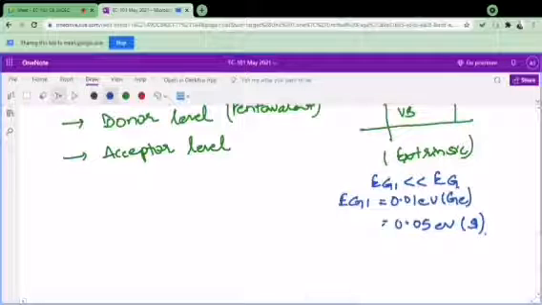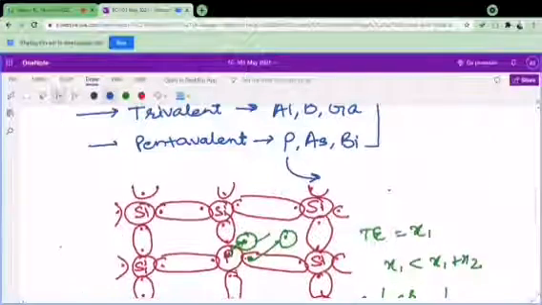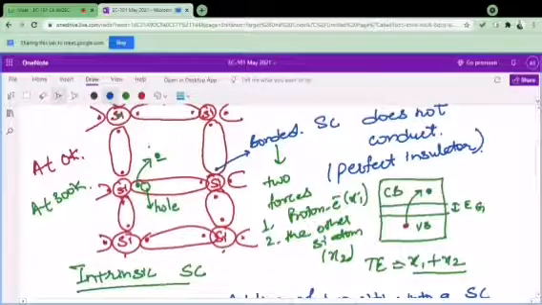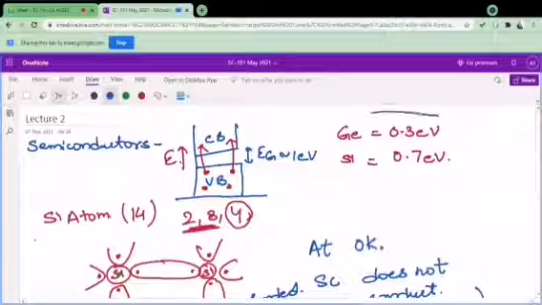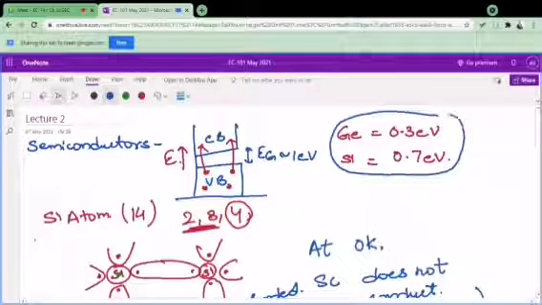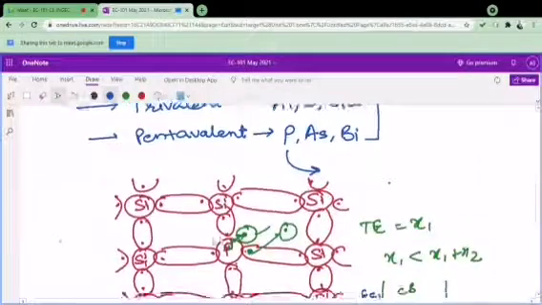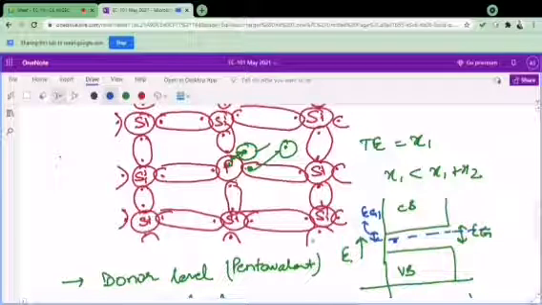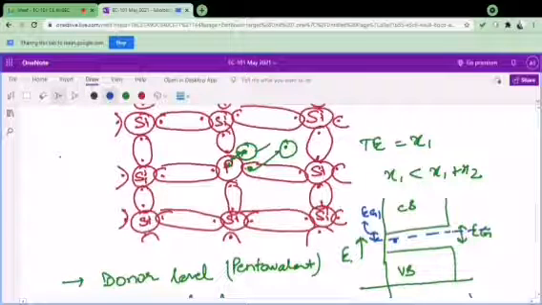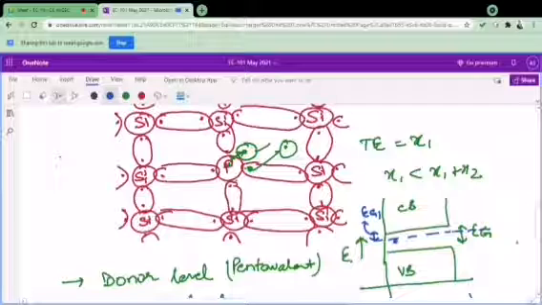So look here, earlier what were those energies? I told you that these energies, can you recall it? In the case of germanium and silicon it is 0.3 and 0.7 electron volt, whereas with the adding of this impurity, now we are in a position to excite my electron. The electron will be now over here, this electron which is bonded by only the nucleus of this phosphorus, or the protons of this phosphorus is attracting only this electron now. So this electron is placed somewhere over here. It is just a representation.